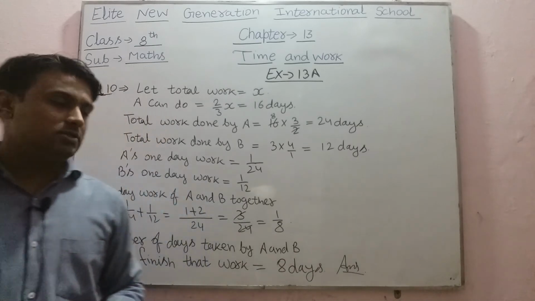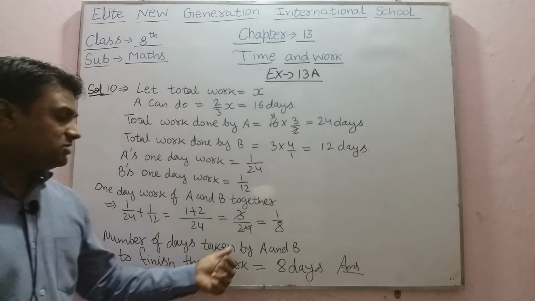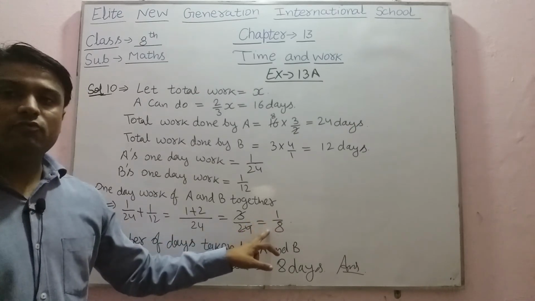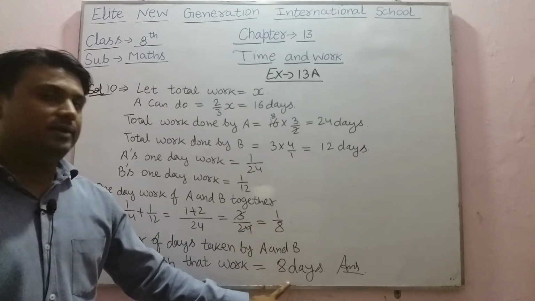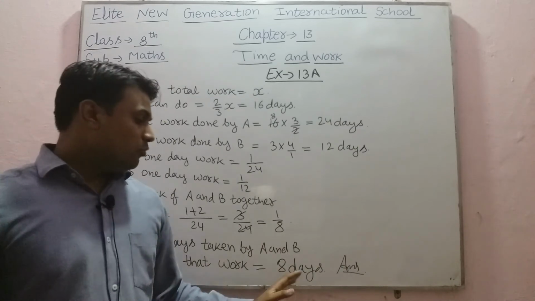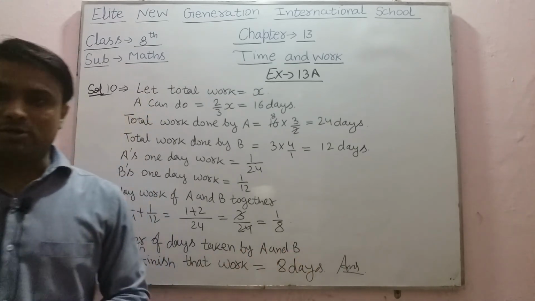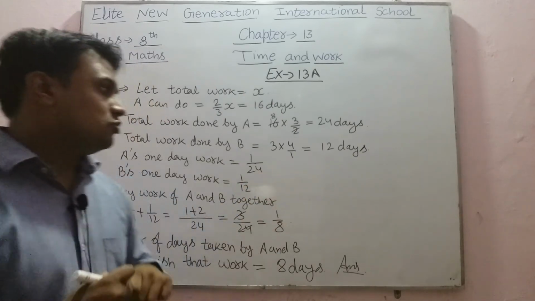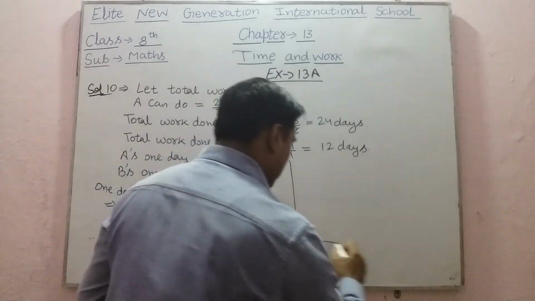So the number of days taken by A and B to finish that work will be the reciprocal of 1/8, which is 8 days. So in 8 days both of them will complete that work. In this you have to do up to question 10. So here it's your homework.